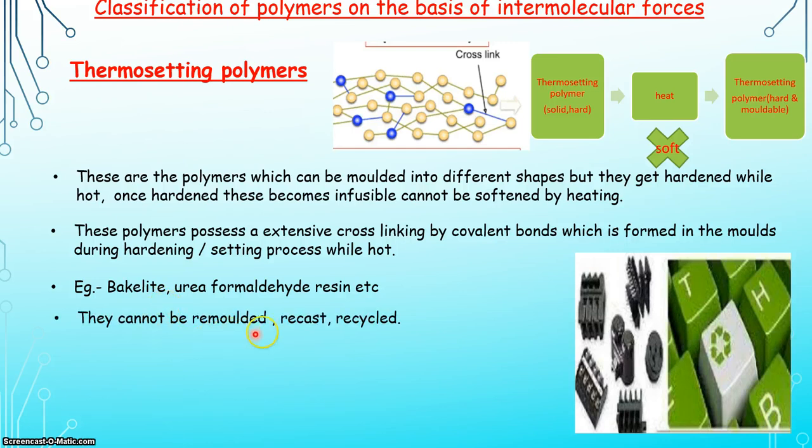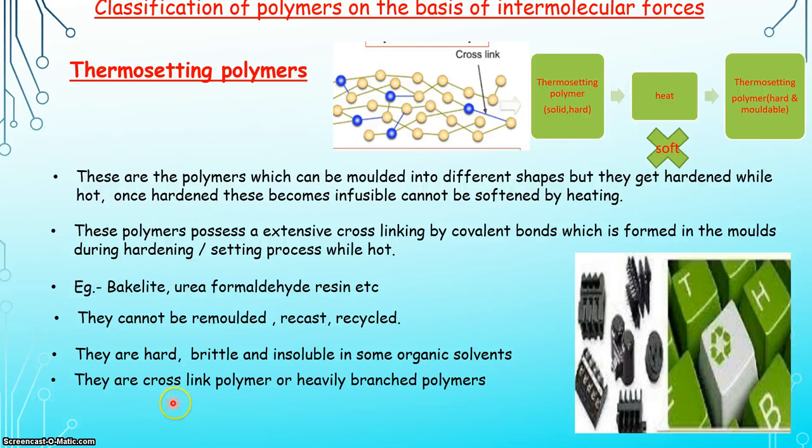They cannot be remolded, recast or recycled. Why? Because they cannot be softened by heating. They are hard, brittle and insoluble in some organic solvents. They are cross-linked polymers or heavily branched polymers. And these polymers are formed by condensation polymerization. As condensation polymerization is a new term, we are going to deal with it in the coming lectures.